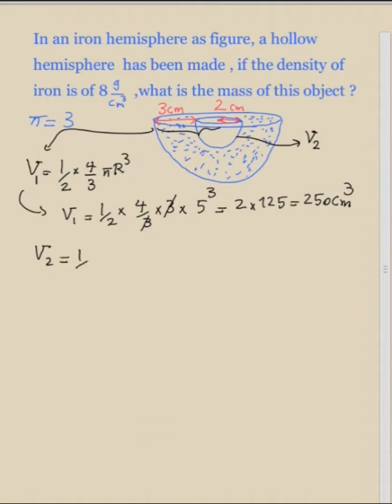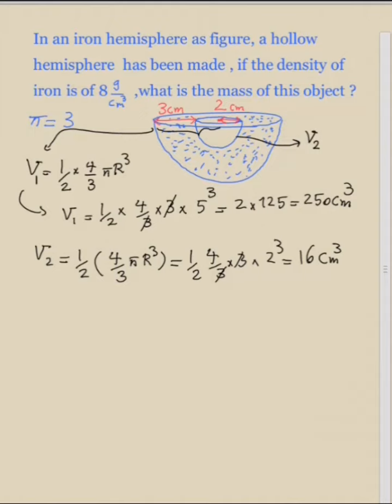V2 is equal to half of 4/3 pi r cubed, which is equal to half of 4/3 times 3, since pi is 3, and the radius of the hollow hemisphere is 2. As you see, the 3s cancel, and the answer is 16 centimeters cubed.